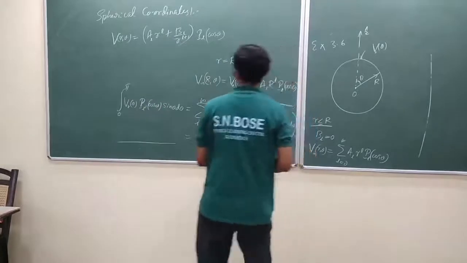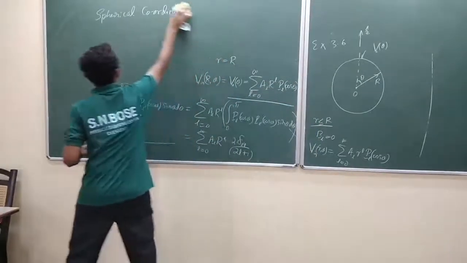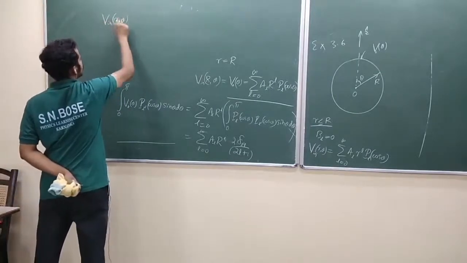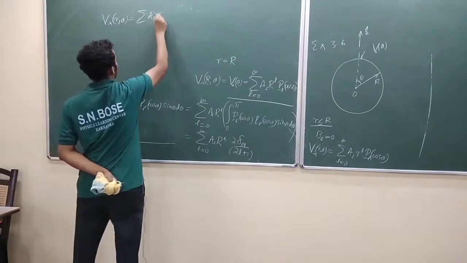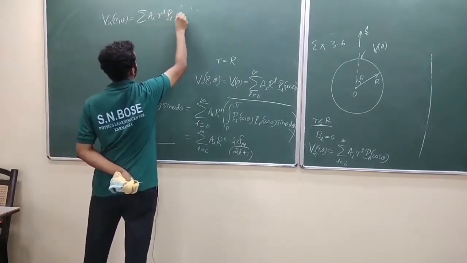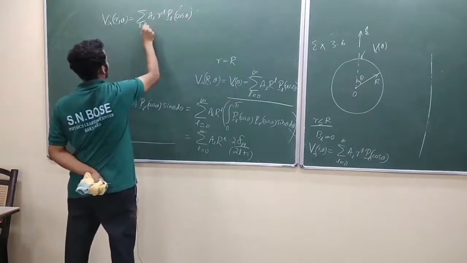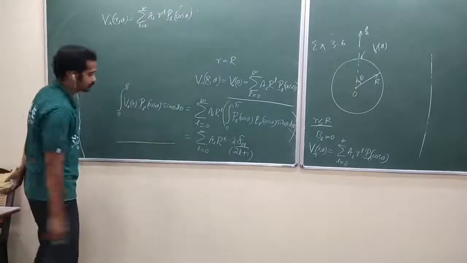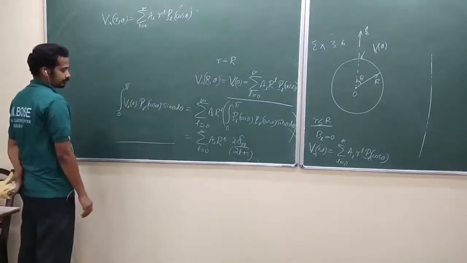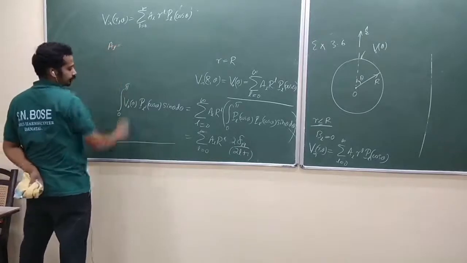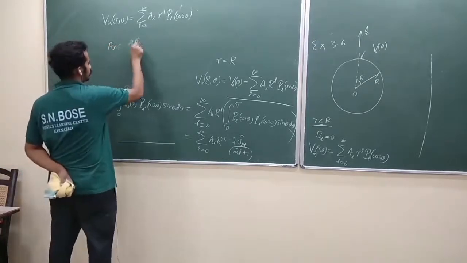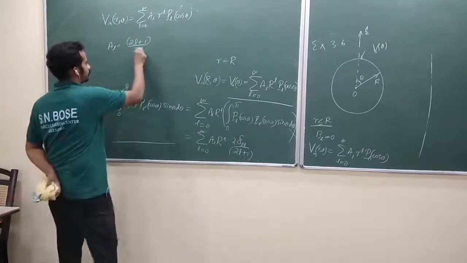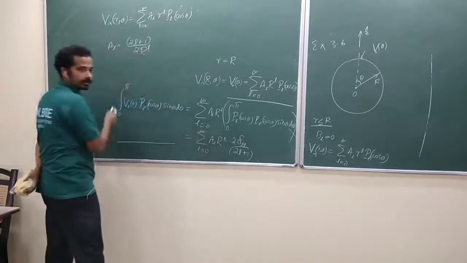Ultimately, our solution will look like this. V in of R comma theta is equal to summation over L equal to 0 to infinity of AL R power L PL of cos theta. Now what is my AL when L equal to L dash? Solve it for L equal to L dash. So let me write directly: AL is equal to 2L plus 1 by 2, R power L in the denominator,